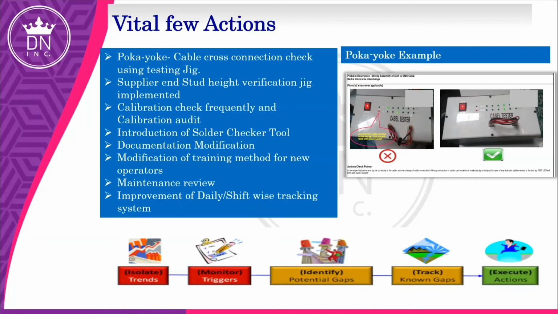And on the supplier end, we implemented a stud height verification jig. The supplier has to verify all the studs' height, whether it matches the jig, or matches as per the drawing or not. They have to verify, and after that they have to give the documentation to our end. Our incoming engineer has to verify that it meets the drawing or not. Earlier it was not there. For the calibration check, earlier it was once a year; now we internally initiated a calibration audit on a weekly basis.